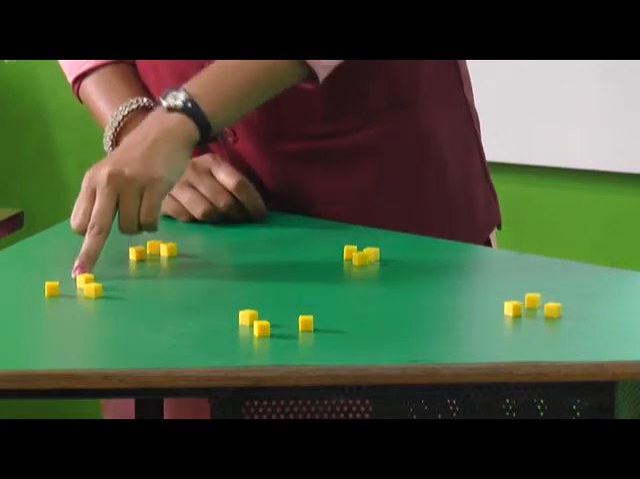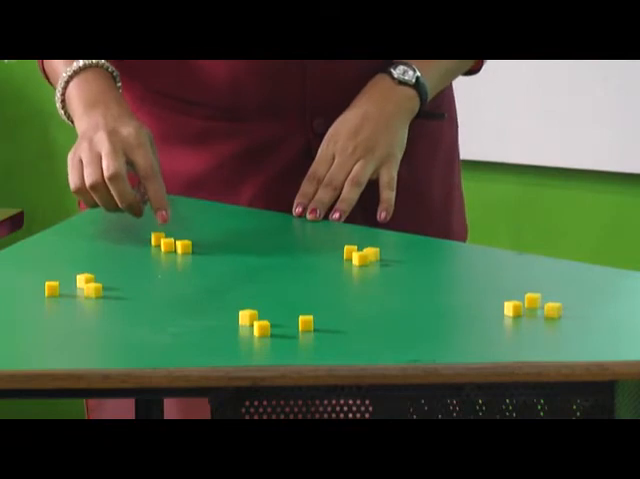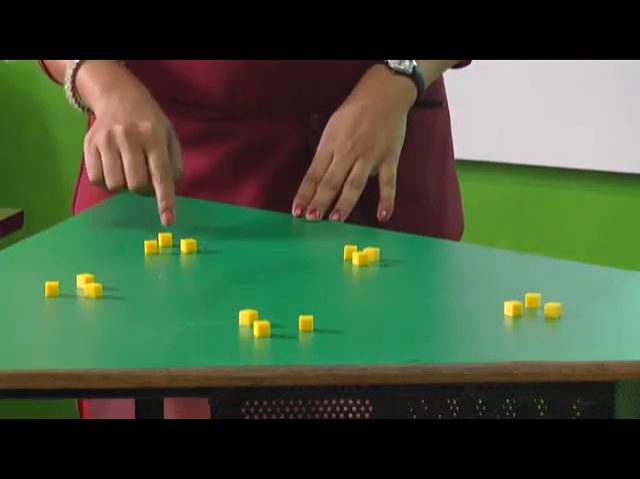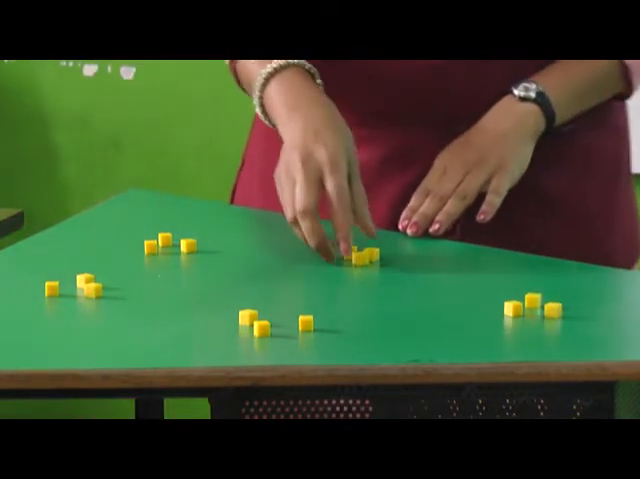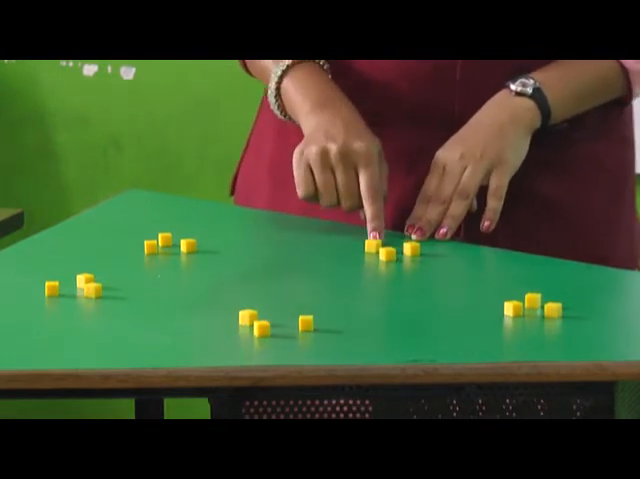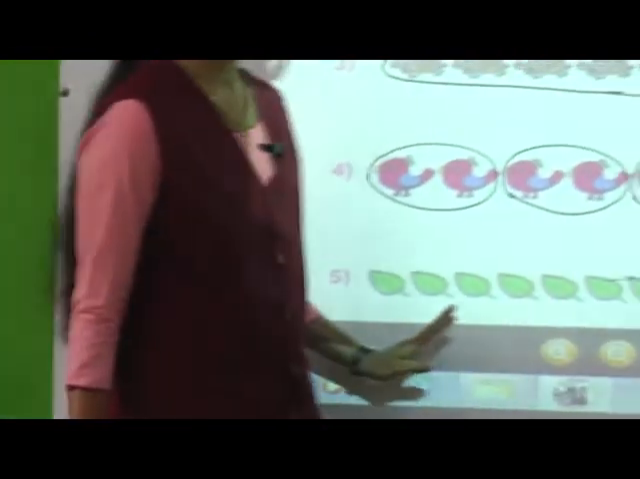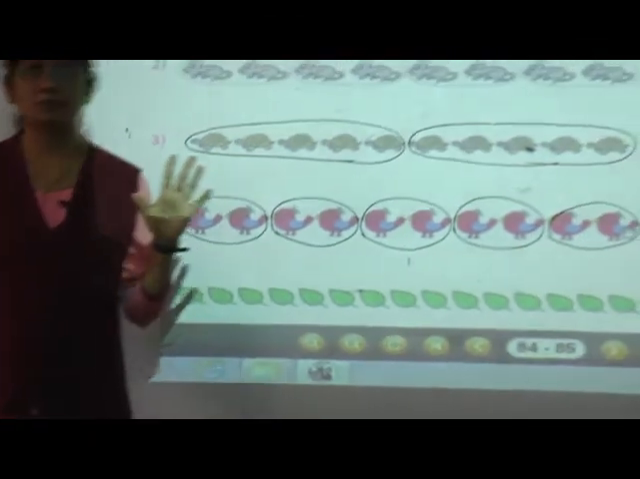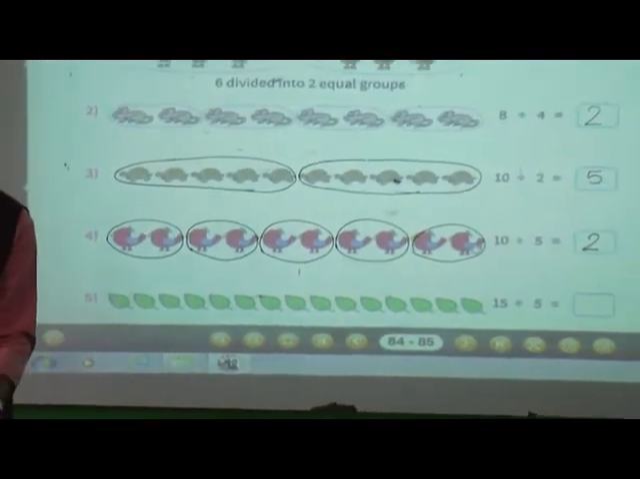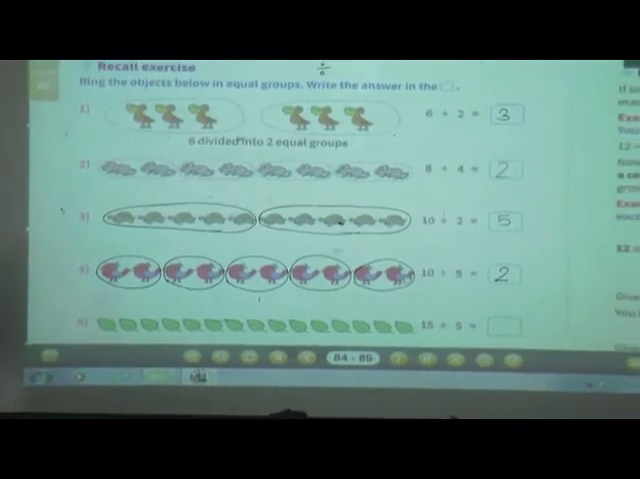In third group also there are 3 cubes. This is fourth one. 1, 2, 3. In fourth group also there are 3 cubes, and this is fifth group. Here also we can see 3 cubes. Means when we divide these 15 things or these 15 leaves into 5 equal groups, then in each group we will get 3 objects. So what we will do here?